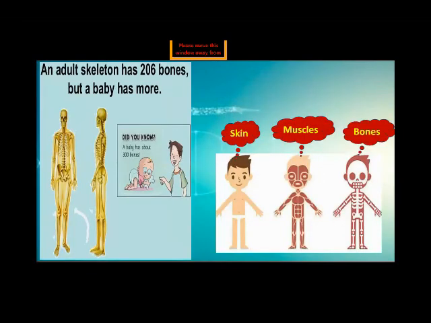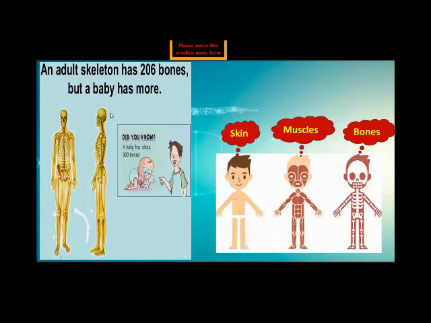Now an adult skeleton has 206 bones, but a baby has more. Do you know how many bones are in a human and how many in a baby? Yes, a baby has 300 bones. In this picture you can observe there are approximately 300 bones inside a baby's body, but when they become an adult, the body has 206 bones.